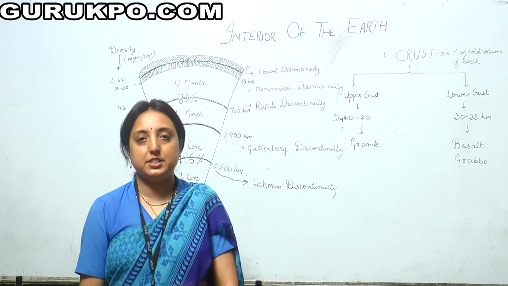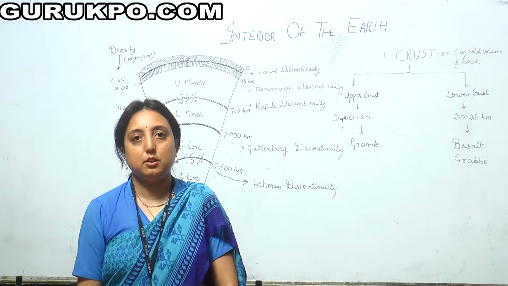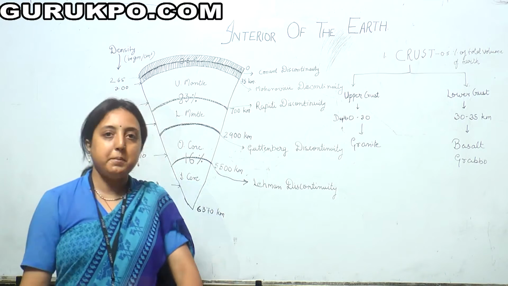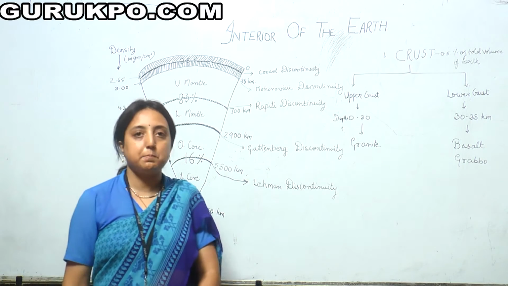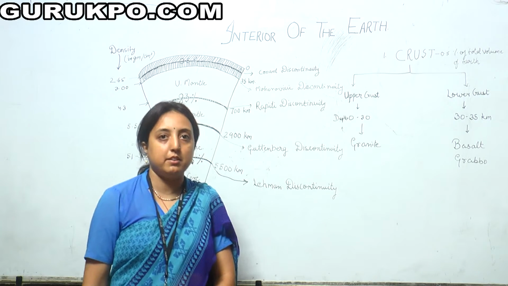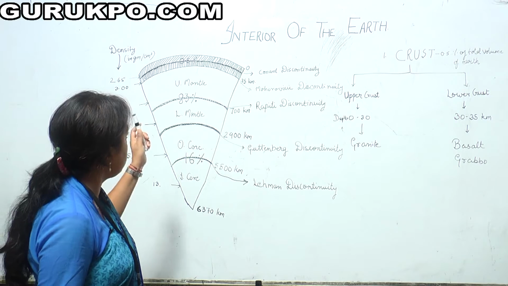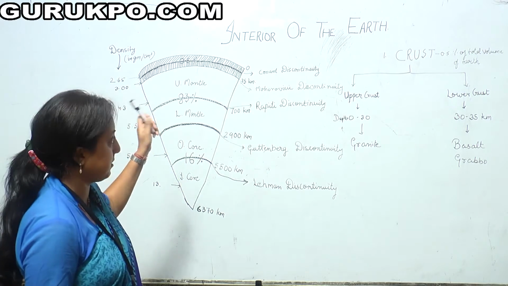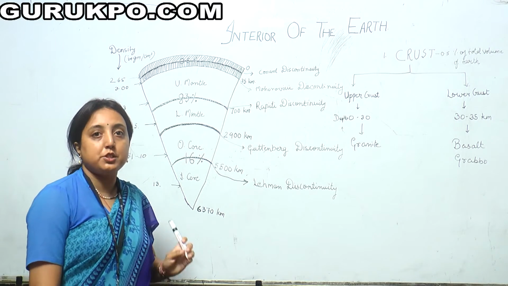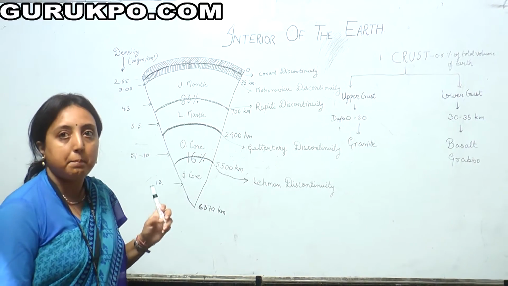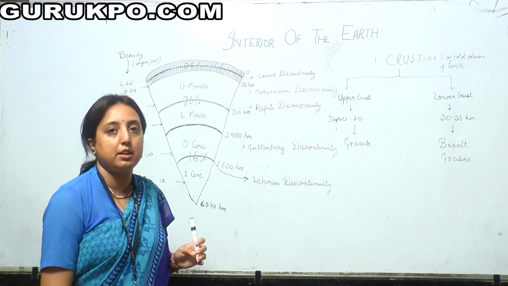Today I am giving a lecture on the interior of the Earth. On the basis of seismic waves, that is P waves, S waves and L waves, we divide Earth's interior basically into three parts: core, mantle and crust. First we talk about the crust, that is the uppermost and the thinnest layer of the earth.